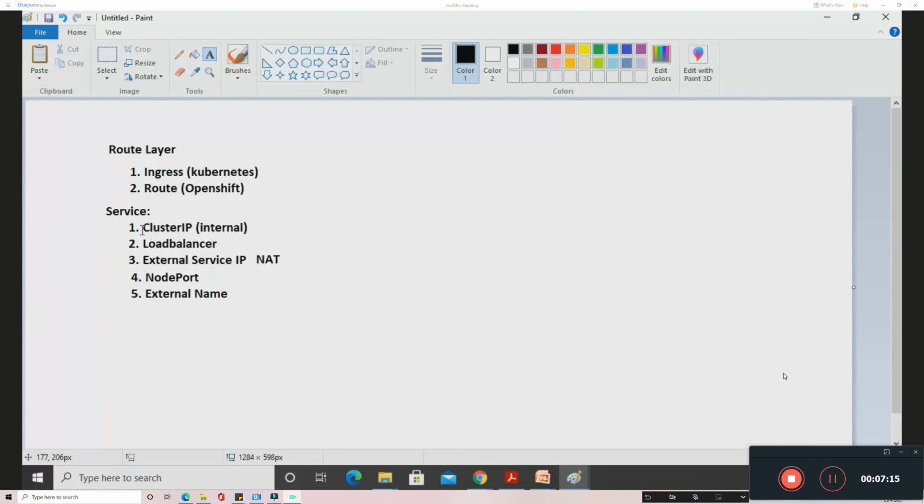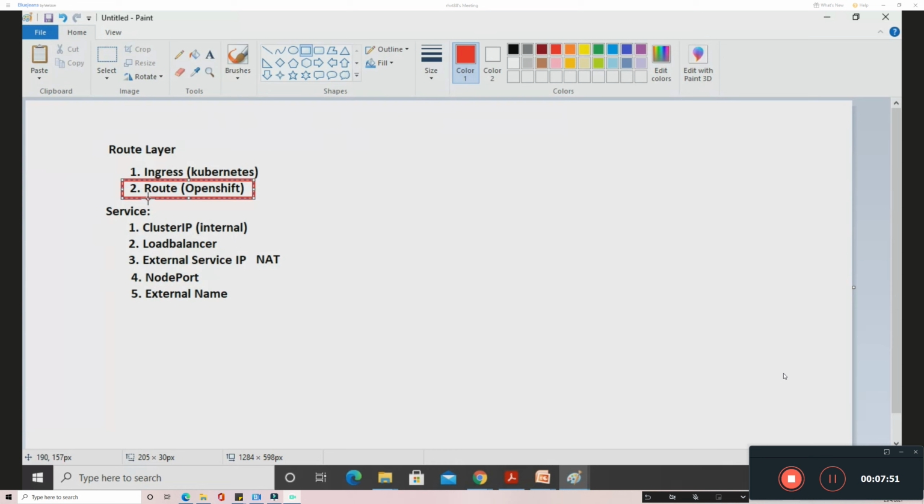We are not going for the service level because it is not that preferred. You can use it for small testing environments or small non-prod environments. At the production level, this method is not scalable, and it's not optimized to be used there. It's also not flexible with respect to security, secure-level deployments like that. So the most preferred method at the OpenShift level is the route. This is the most preferred method, and these are the other methods available to expose the application.